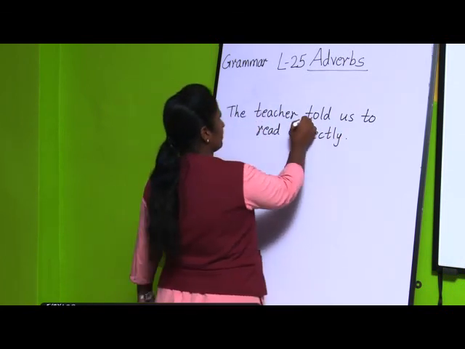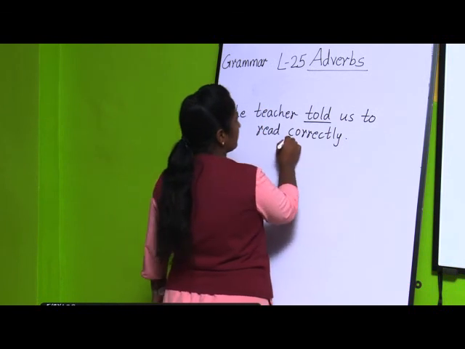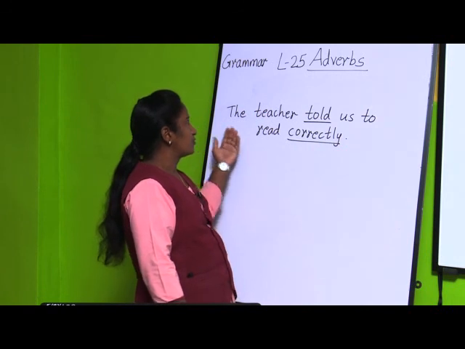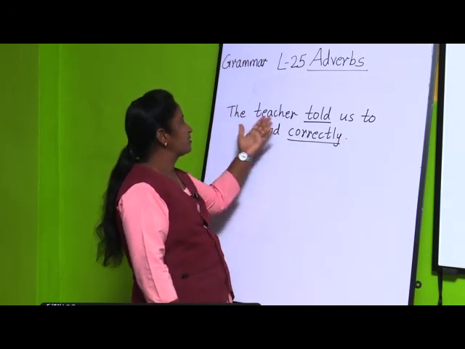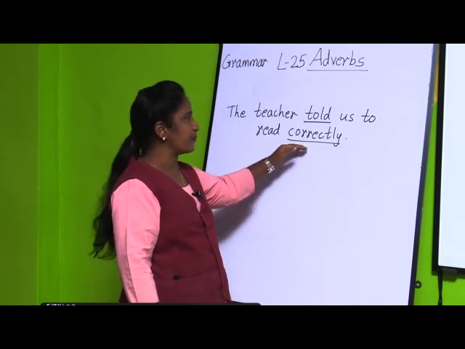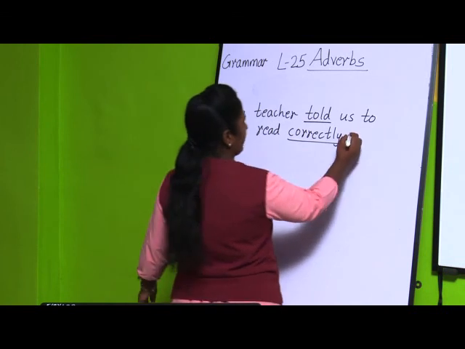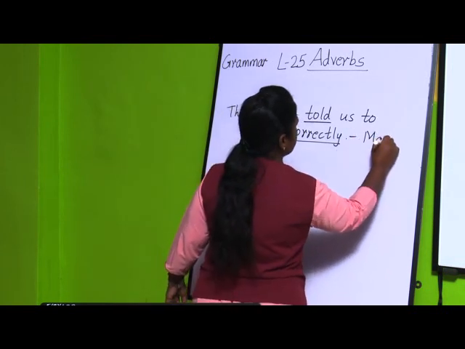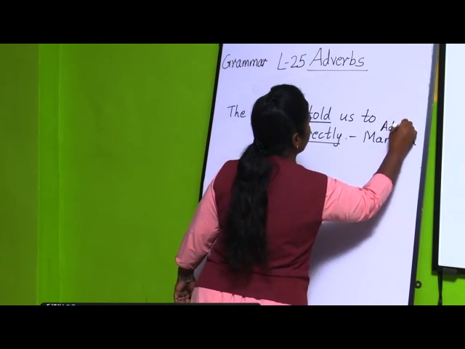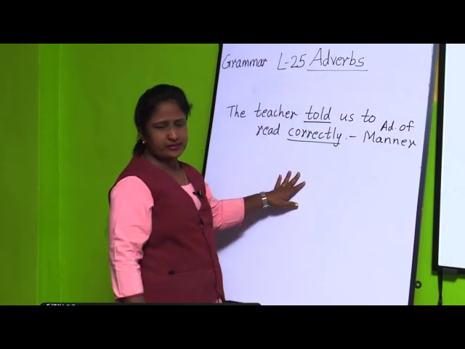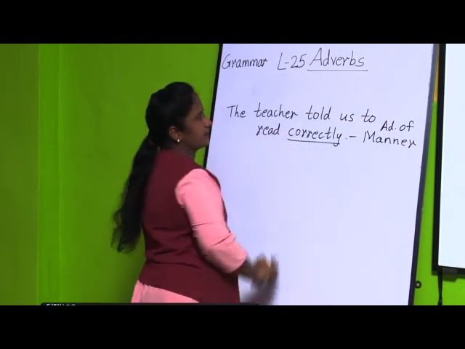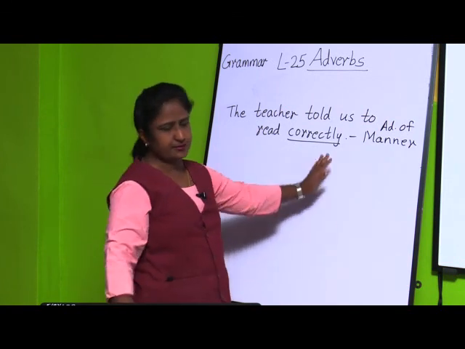Told is the verb, and which is the adverb? Correctly. So, we can ask the question: how did the teacher tell us to read? The teacher told us to read correctly. So, which type of adverb is it? Yes, it is an adverb of manner. So, in this way you are going to write like this, adverb of manner in front of that. You will underline the adverb first, not the verb. You will underline the adverb, and then you will write the answer in front of that.